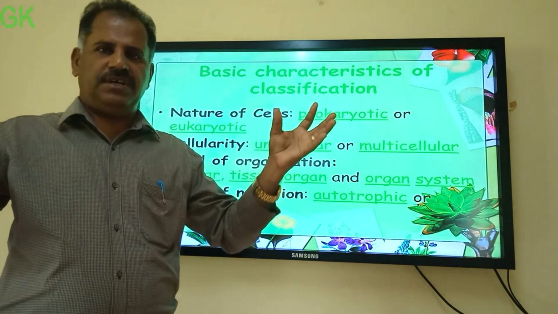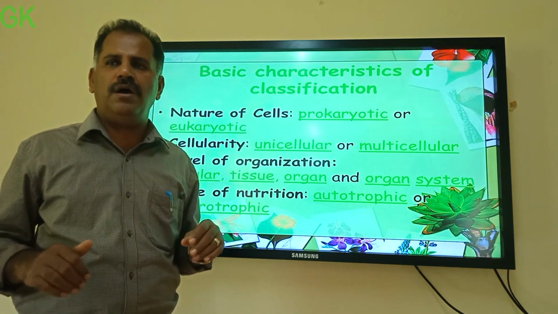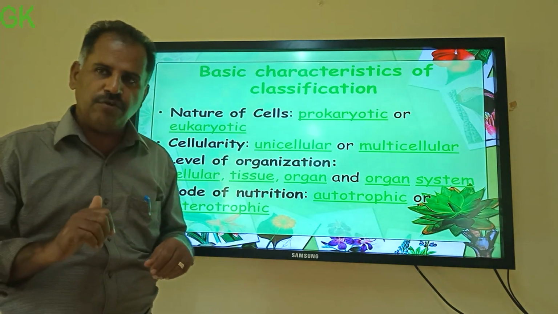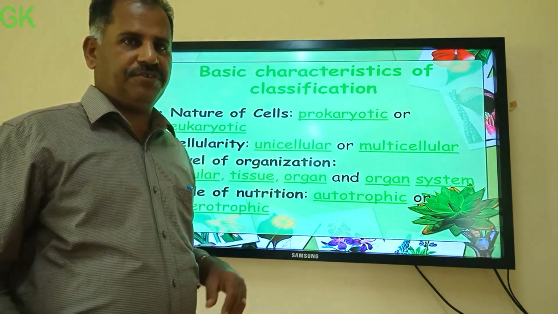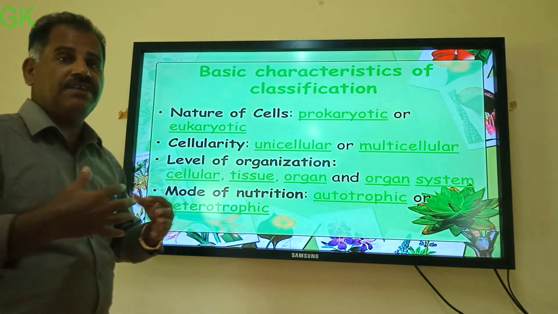Eukaryotic means advanced. They have a clear nucleus, and all other organelles like mitochondria and chloroplast will be there. They are eukaryotic. Do we belong to eukaryote or prokaryote? We belong to eukaryotes. So, that was the nature of the cell, and now cellularity, the level of organization, we can say.